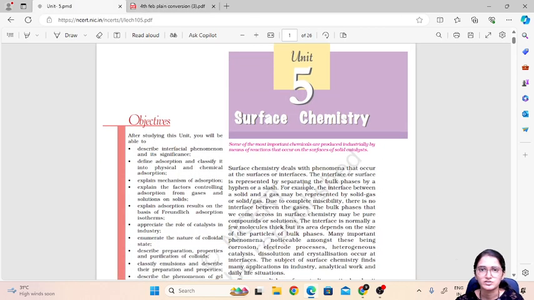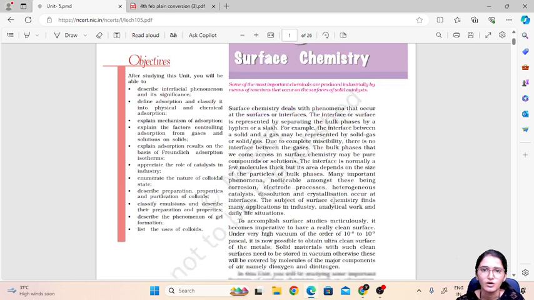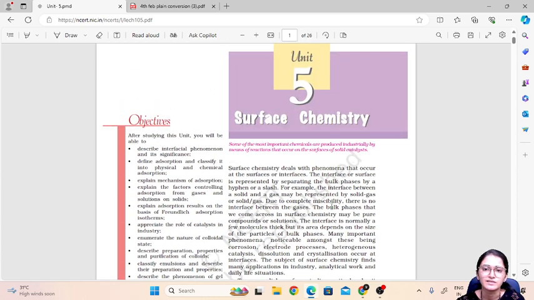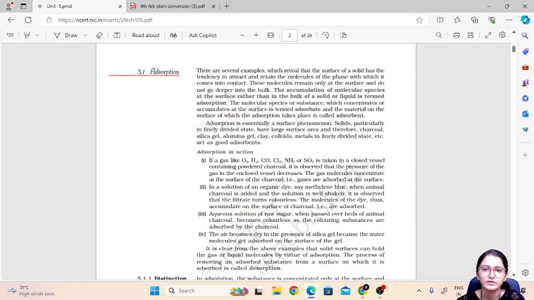So surface chemistry. Now what is surface chemistry? It deals with the phenomena that occur at the surfaces or interfaces. Now see, the interface or the surface is represented by separating the bulk phases by a hyphen or slash. So the phenomena, the processes which occur at the surfaces or at the interfaces, we are going to deal with in surface chemistry. So a very important term that we are going to study here is adsorption.